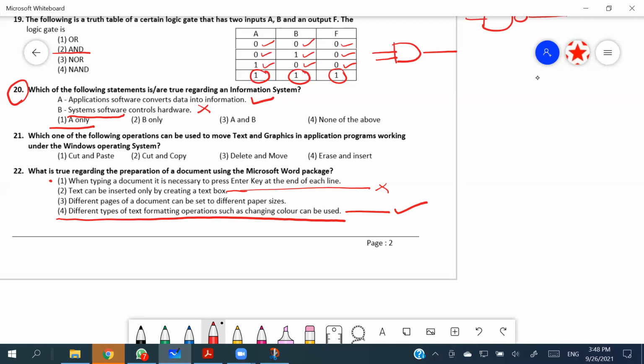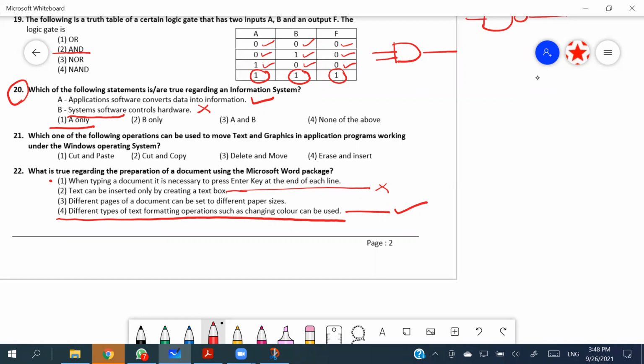That is the problem though. Like in the question, if they say the operating system controls hardware, it's a concrete truth. But when it says the system software controls hardware, then there is a doubt, because there are situations which can be considered true, as well as there are false situations, right? If it says system software may control hardware, of course, then you can take it as a correct one. May. The word "may" should be there. Got it, Dua?